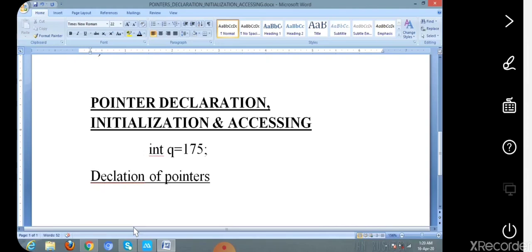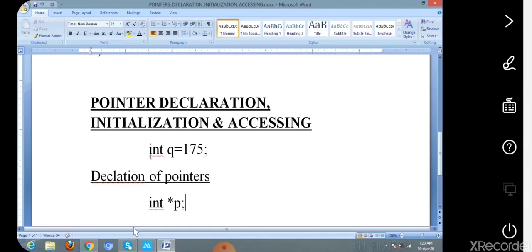So the pointer variable can be declared as int star p. This is the declaration of a pointer variable. In this way we are declaring the pointer variables. That means data type followed by star followed by the corresponding pointer variable name.